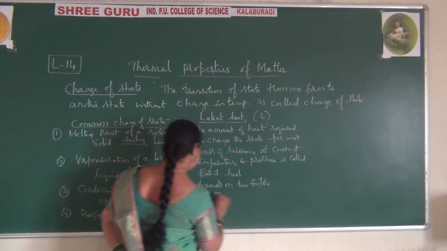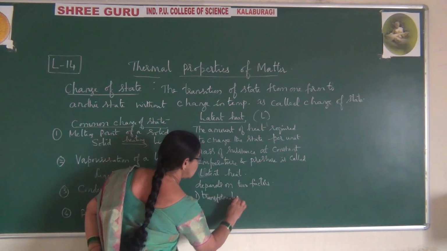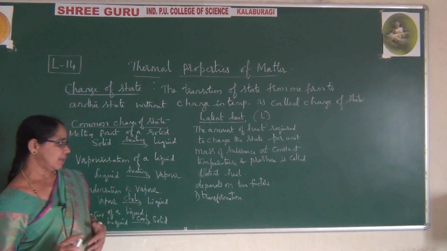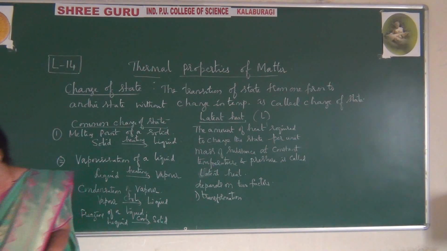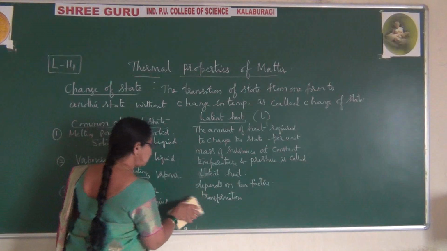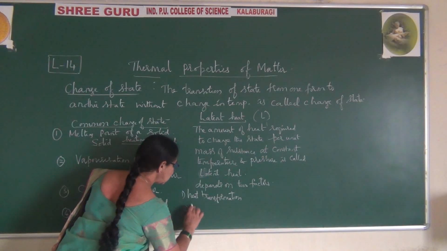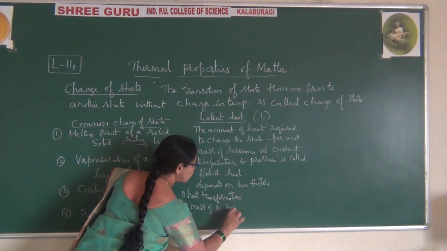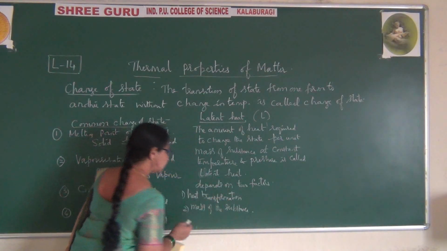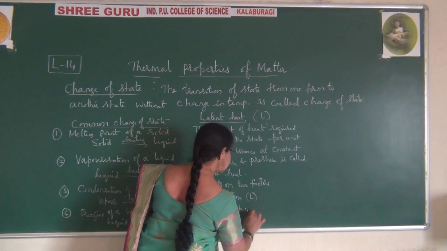The first one is transformation, that is, heat of transformation. Second one, mass of the substance. So let me write here itself: heat transformation, and second, mass of the substance. Mass is represented by M. Heat transformation becomes L. So this is L, this is M.